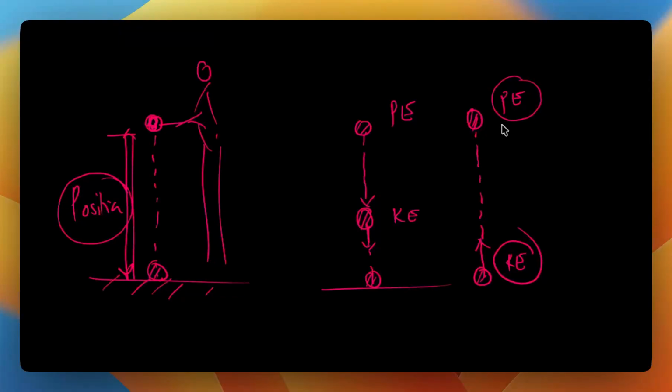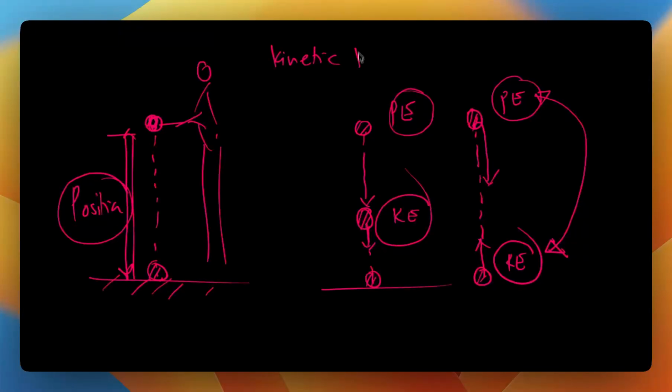And then again, if there's no one to hold it, it will come back down and again convert the potential energy back into kinetic energy, right? So we can do this transformation from kinetic to potential pretty easily, and we can do back and forth transformation of this energy of two different kinds, right?